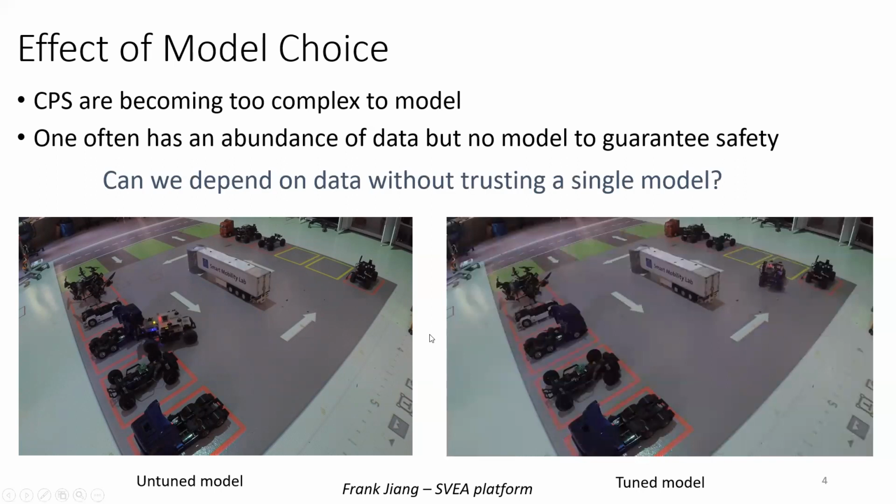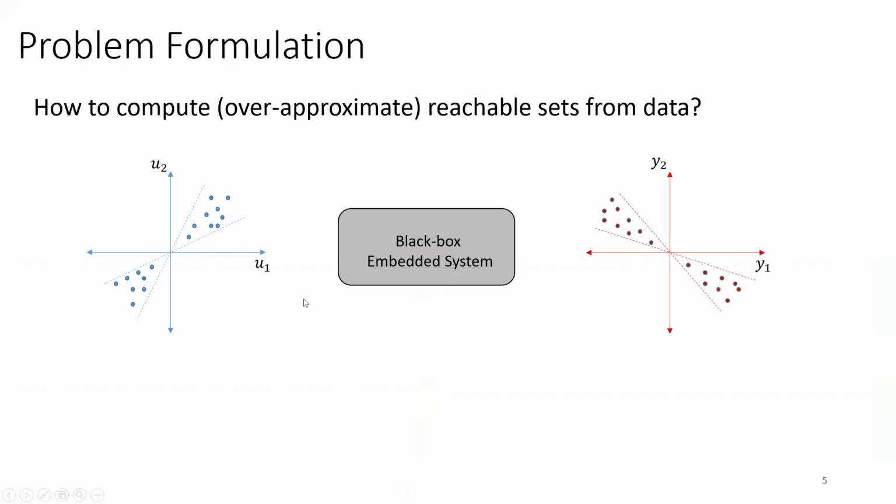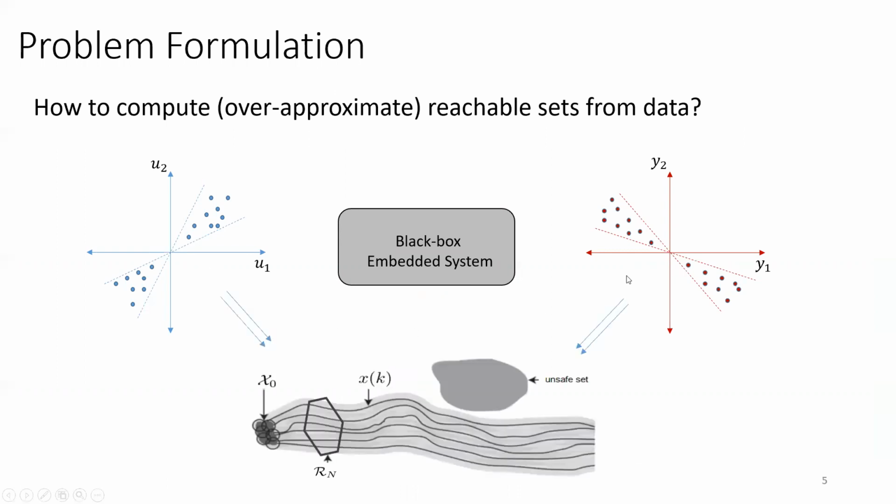Instead, we ask, can we depend on data without trusting a single model? This leads to the question of how to compute over-approximate reachable sets from data. We have a black box embedded system. We have the input to the black box embedded system, and we have the output. And from the input and the output, we aim to compute the reachable set and check the intersection with the unsafe set. If there is no intersection, we say that we guarantee safety.